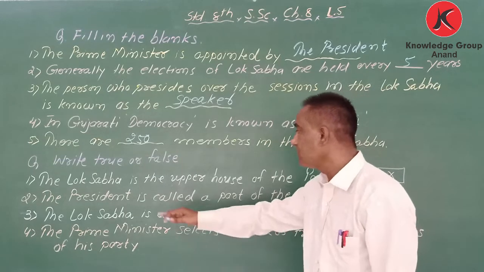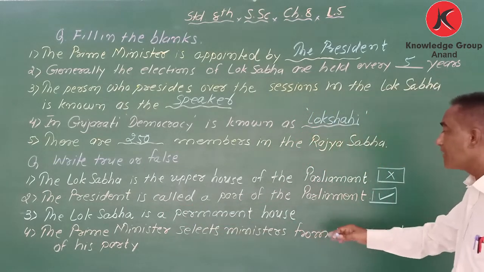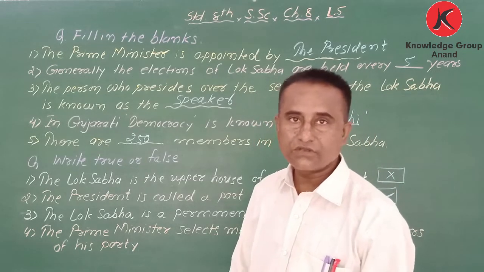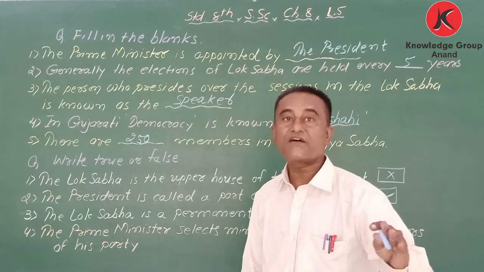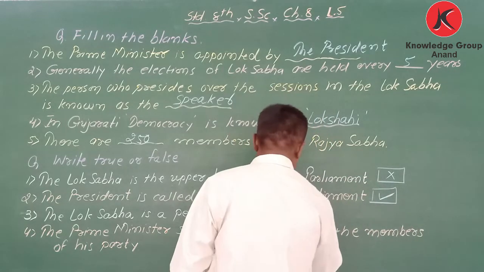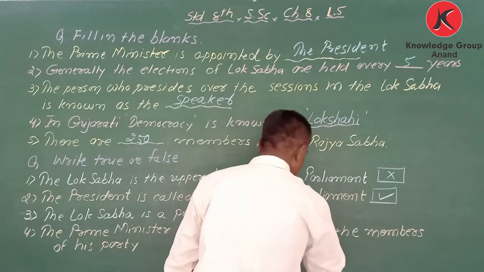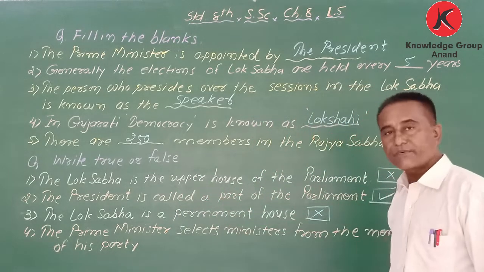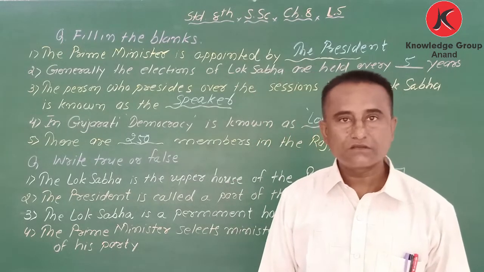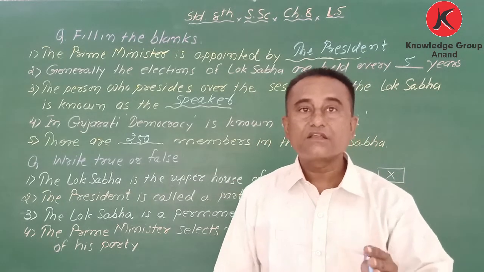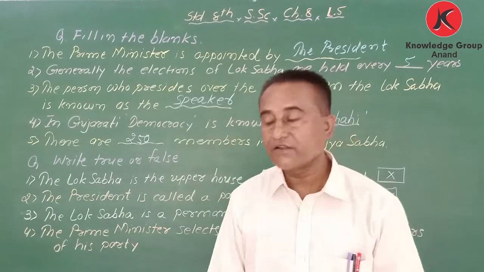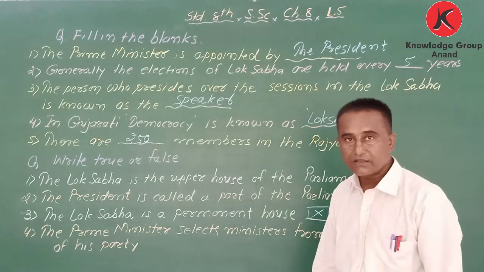Next, the Lok Sabha is a permanent house. No, my dear student, because elections are held after 5 years, and after 5 years it is totally empty. Rajya Sabha is the permanent house, not Lok Sabha.